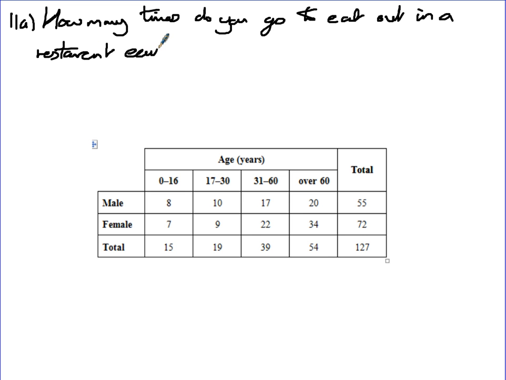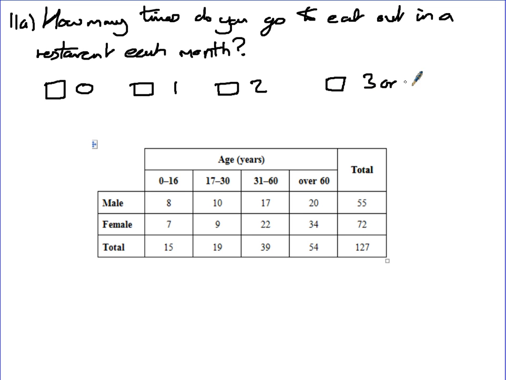Each month, week, year, whatever you like, but as long as you put a time scale in, you have to do that. If you put a question mark there, it means nothing, because each person who reads it could think, does it mean in a week, in a month? It would change the response. Then you need response boxes underneath, allowing for every single possibility, and then you've got that one done.